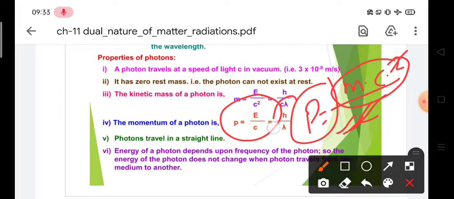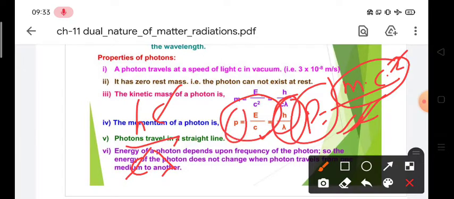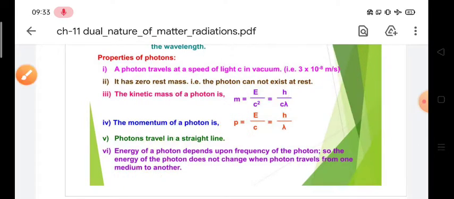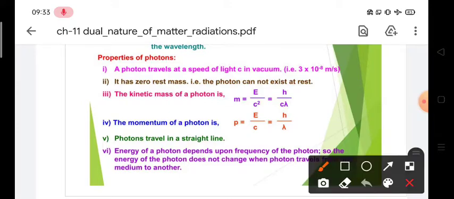And one more formula is given, that is h upon lambda. We have to put E equal to hc upon lambda, and one c is here, so we will divide it by c. So we will get this formula, that momentum equals h upon lambda. Now what is property number 5?